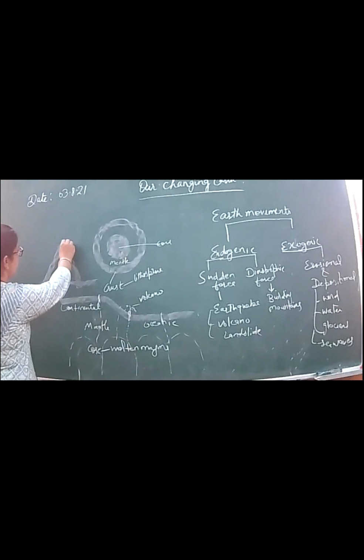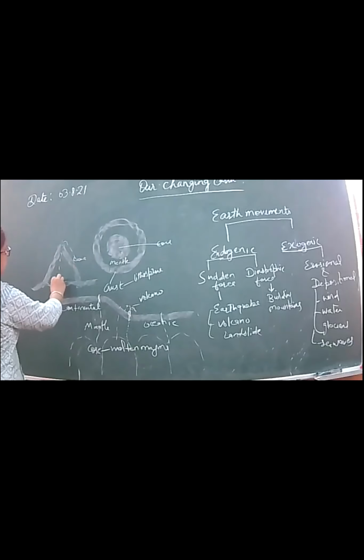When it comes outside, it becomes lava; inside it is magma. Okay, so here you can draw the diagram. It is like this. Here it is a vent, through which the magma comes out.